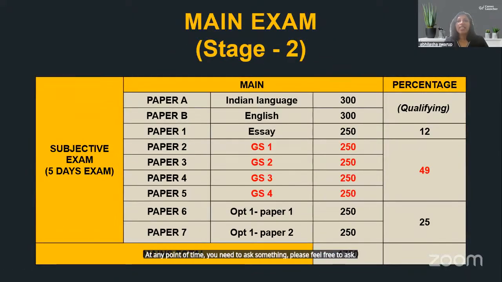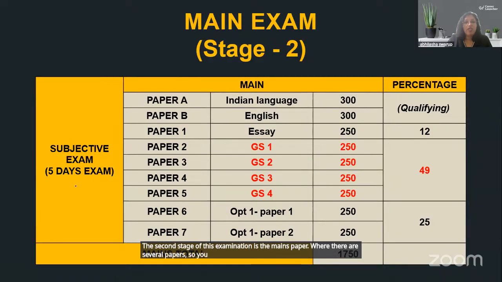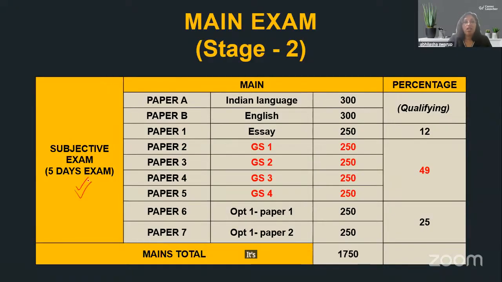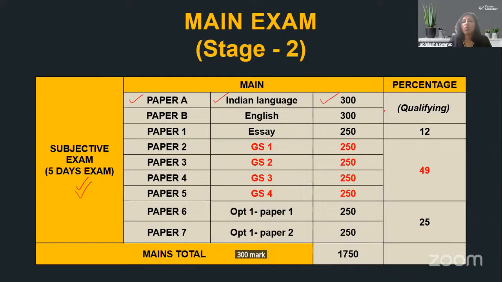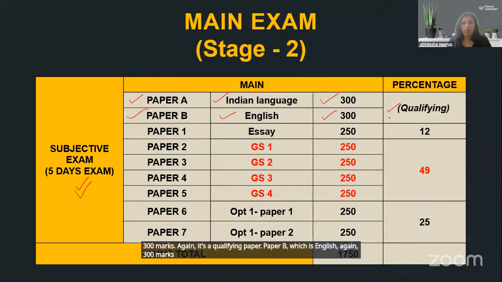The second stage of this examination is the mains paper, where there are several papers. It's a 5 day exam. Please understand it's a longish exam. So you have paper A, which is an Indian language, 300 marks. Again, it's a qualifying paper. Paper B, which is English, again 300 marks. It's a qualifying paper. So to qualify these, just like CSAT, you need to qualify.